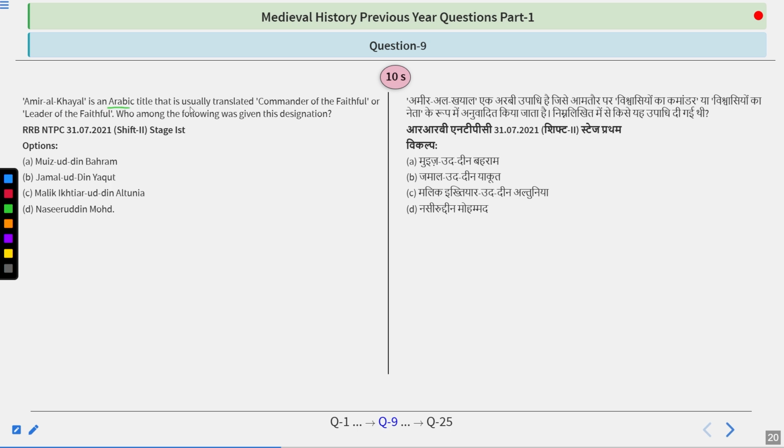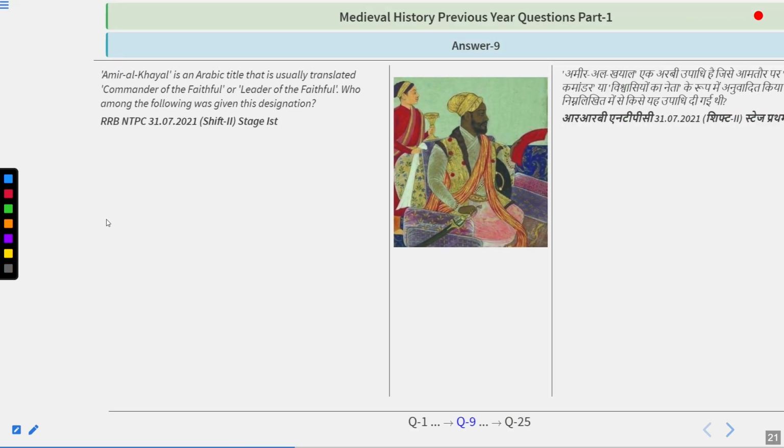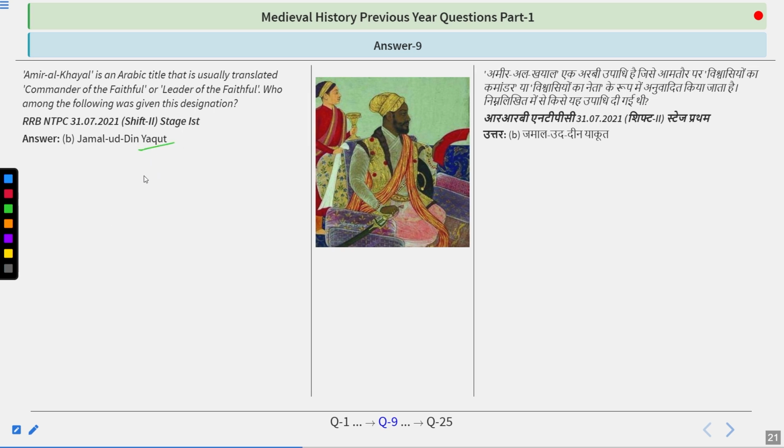Amir al Khayal is an Arabic title that is usually translated commander of the faithful or leader of the faithful. Who among the following was given this designation? Muizuddin Behram, Jamal Uddin Yaqut, Malik Ikhtiyar Uddin Altunia, Nasiruddin Muhammad. So try to find out the answer. I hope if you use common sense, you can find out the answer. Quite easy, I guess. The answer is Jamal Uddin Yaqut.